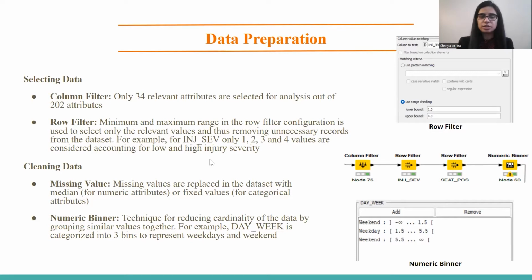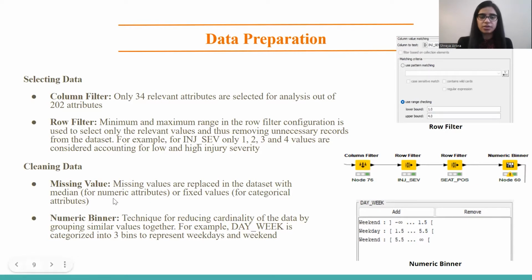We used a row filter to complete this job, and the dialog box on the right shows how we implemented the lower bound and the upper bound. We also used missing value to replace the numeric and nominal missing values.